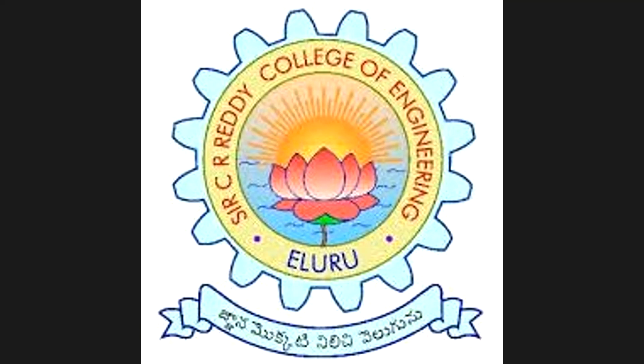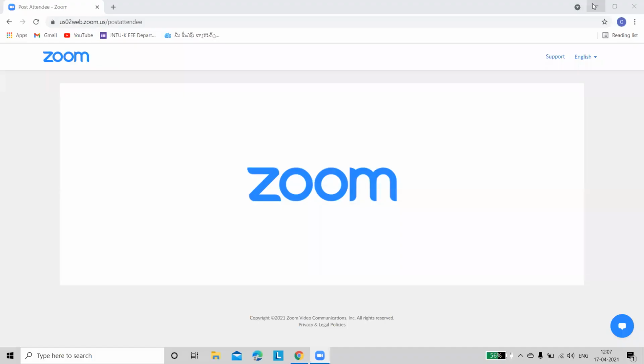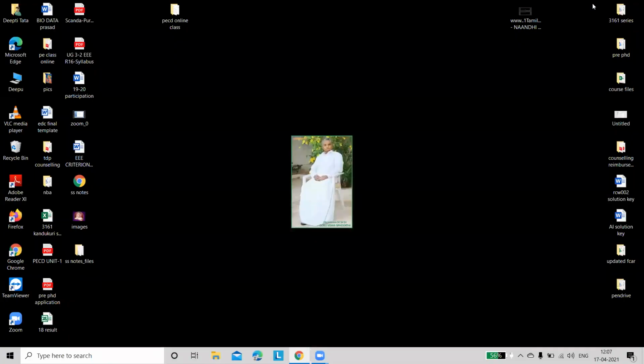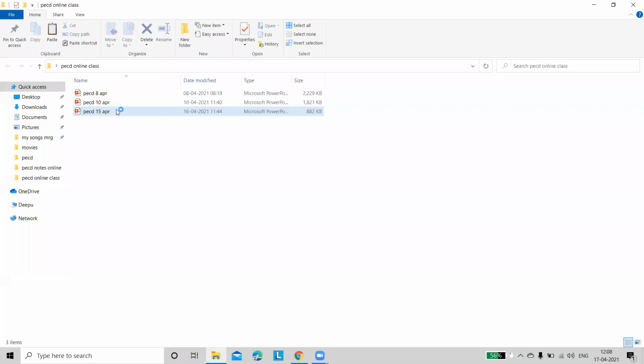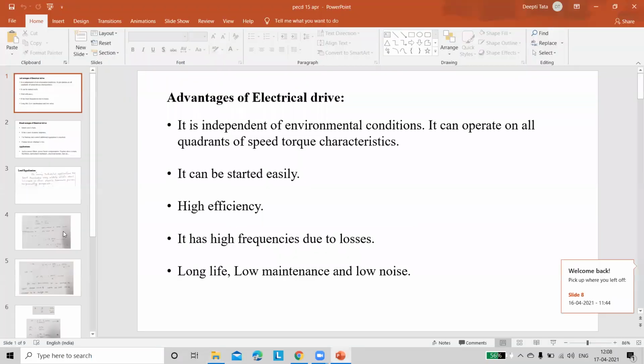In our previous class, we discussed classification and the nature of torque. At the same time, we discussed load equalization and how you can say whether the system is stable or not by using stability criteria, that means steady state stability.